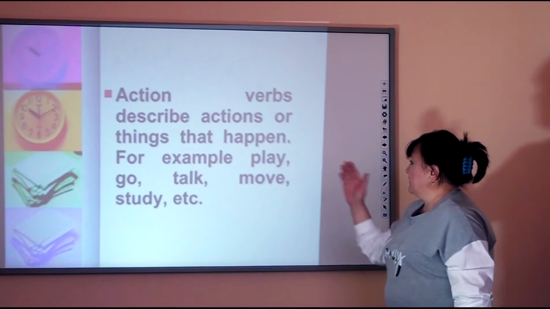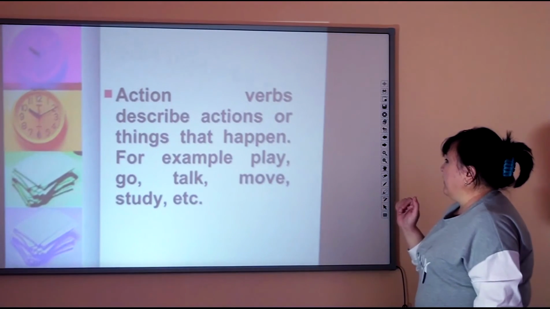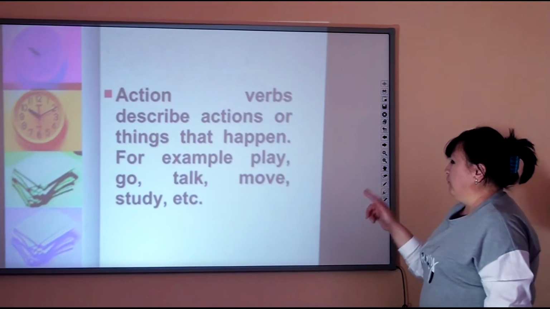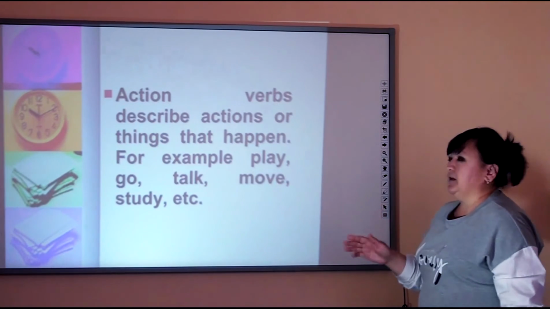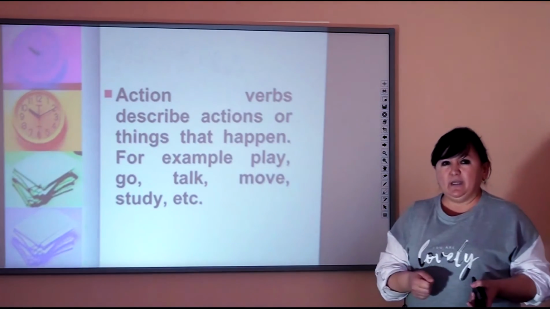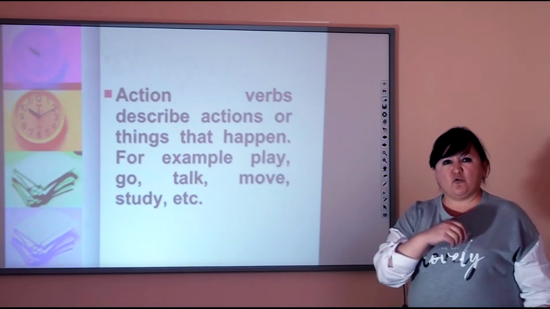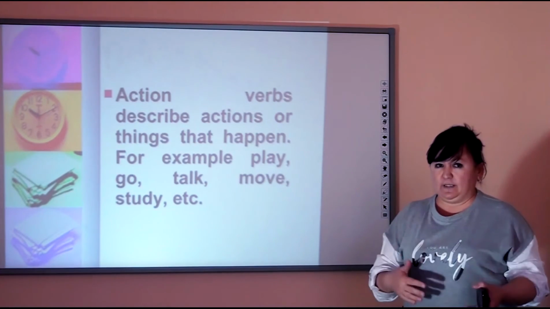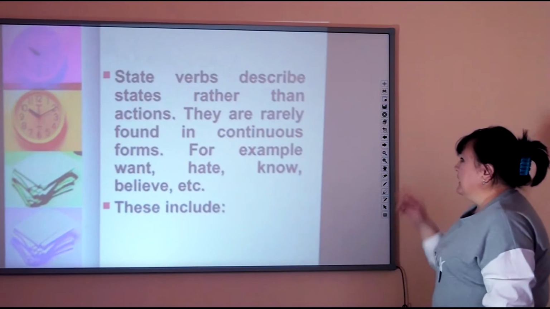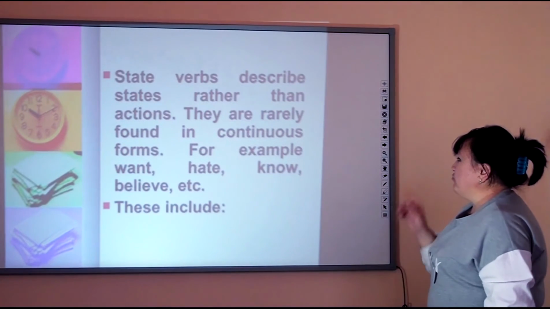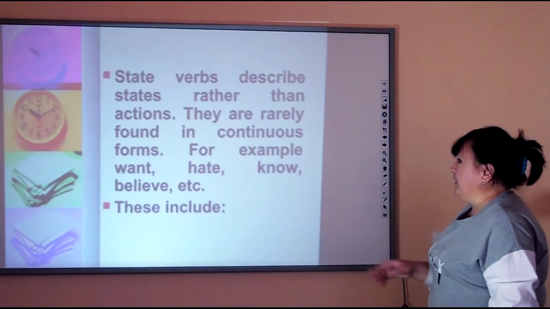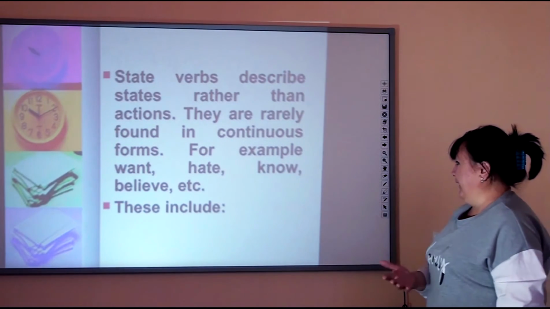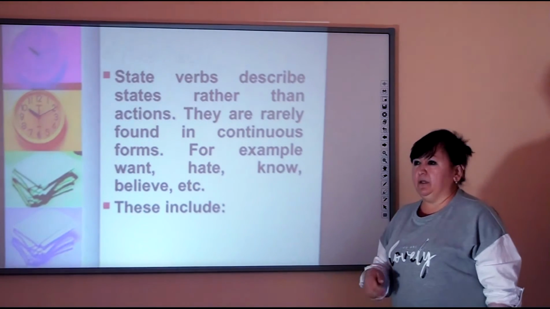Continue, please. So here, action verbs describe actions or things that happen. For example, play, go, talk, move, study, etc. So with action verbs, we can do them. For example, write, speak, or walk. We do this action. Continue. State verbs describe states rather than actions. They are rarely found in continuous forms. For example, want, hate, know, believe, etc.